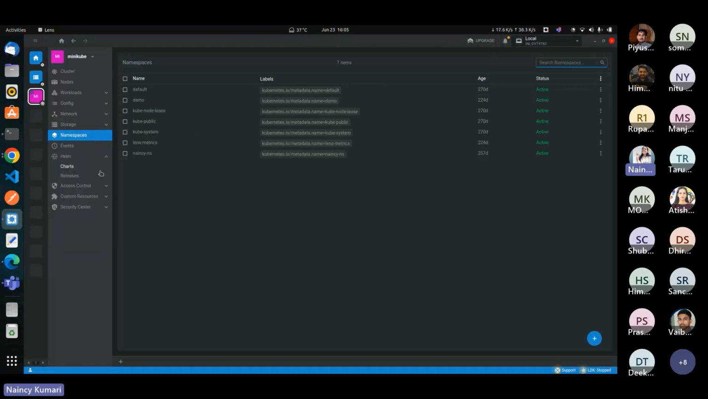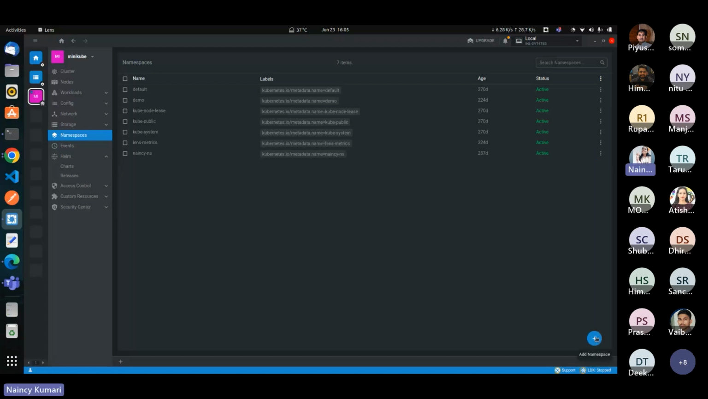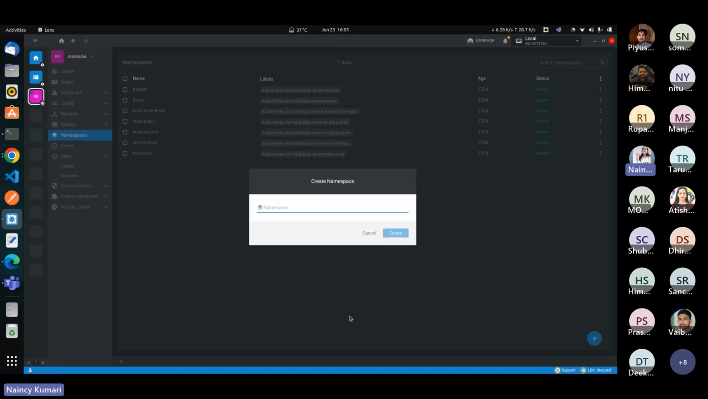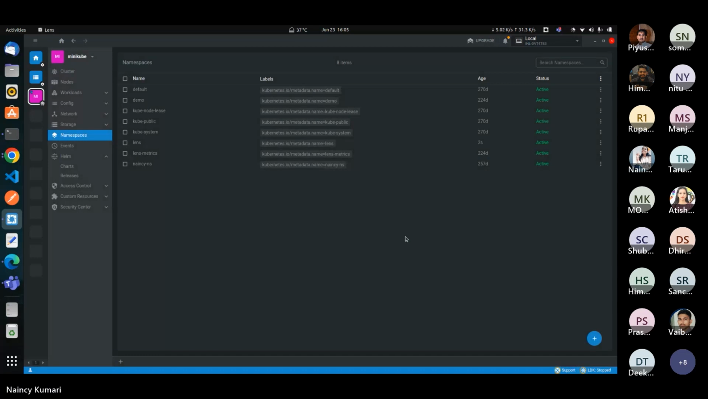So next is namespaces. These are the currently created namespaces inside my cluster. If we want, then we can delete also. If we want, then we can edit also. If we want, then we can create also. Just click on here, click on create. It's created, as you can see.